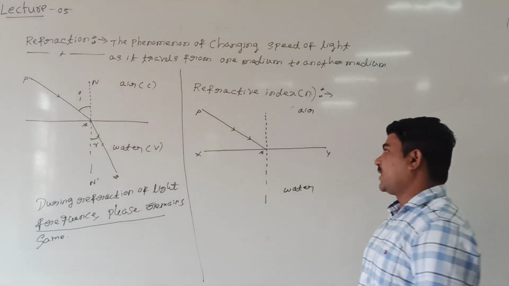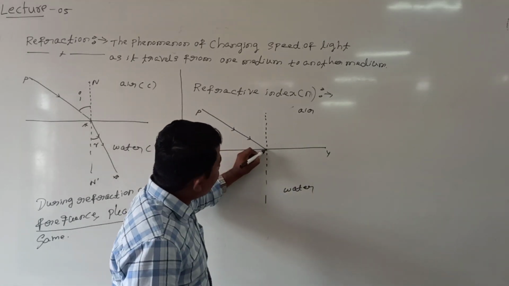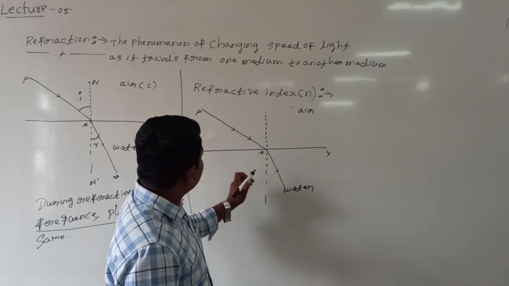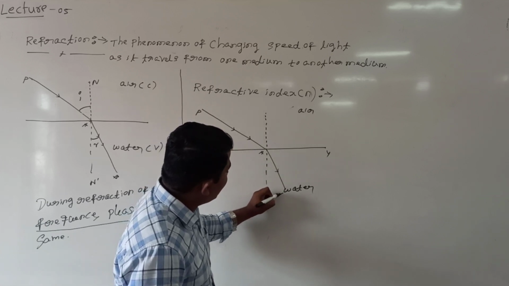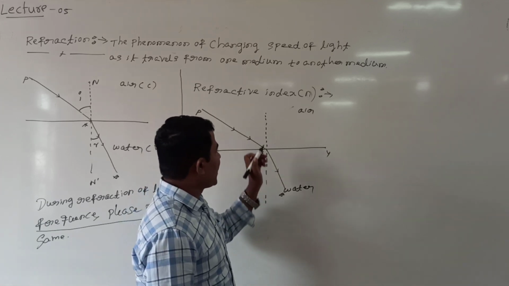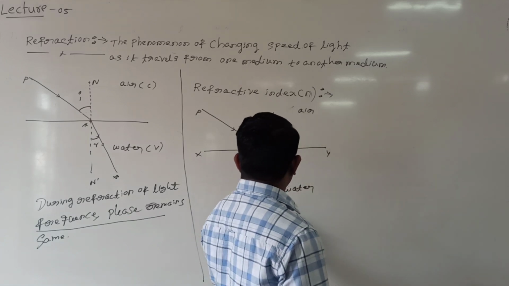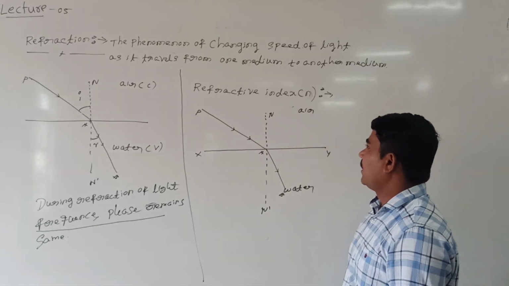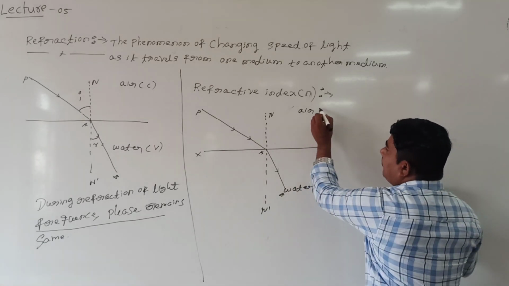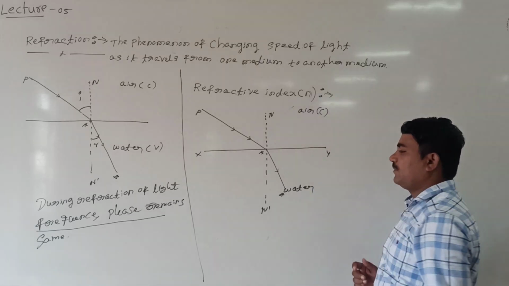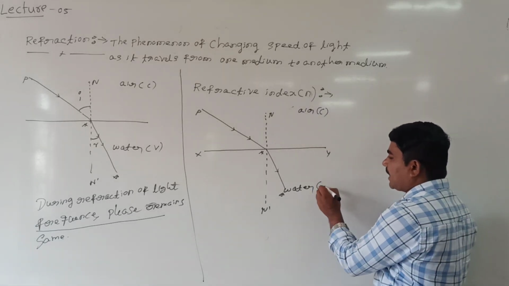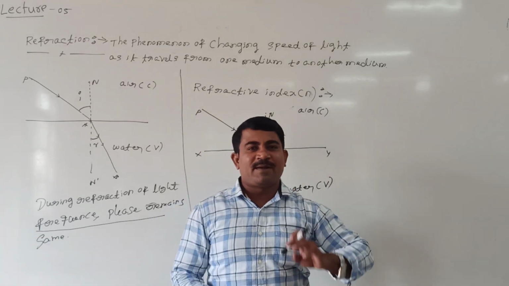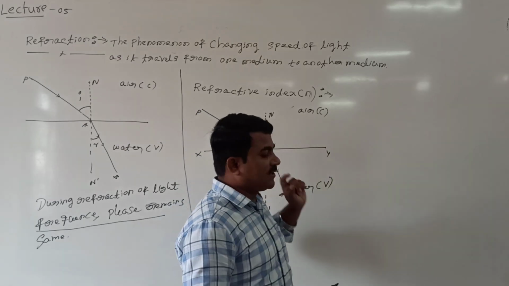Are you following me? Then how can the ray of light be refracted? The ray of light can be refracted like this. In this way the ray of light can be refracted. So PA is the incident ray and AB is the refracted ray. Are you following me? And N dash is the normal at the point of incidence. See here. Let us take in air, the speed of light can be represented by c. In water, the speed of light can be represented by v. Because when a ray of light travels from one medium to another medium, definitely the speed of light changes.